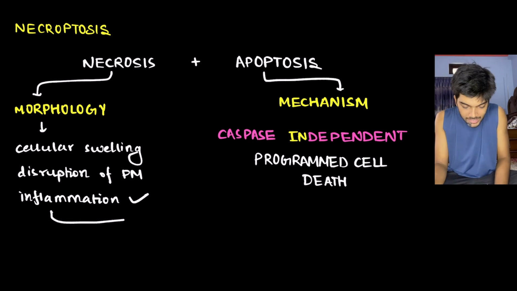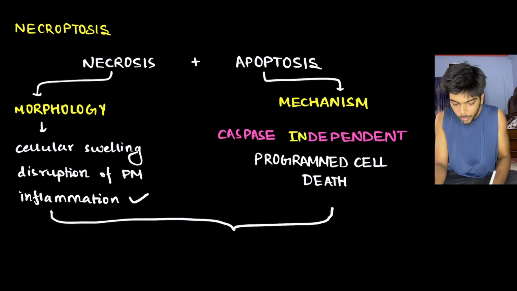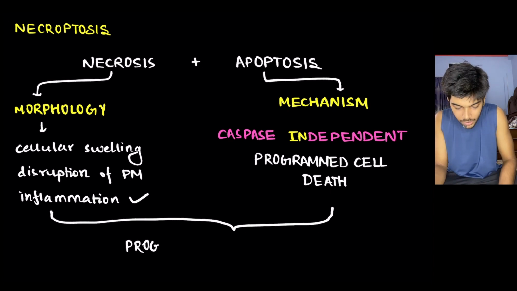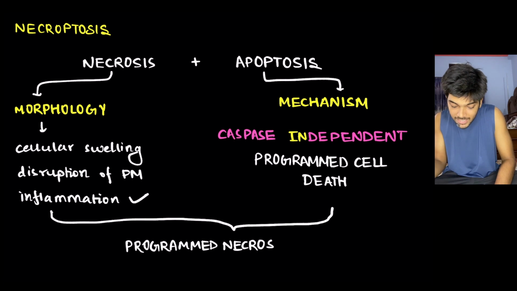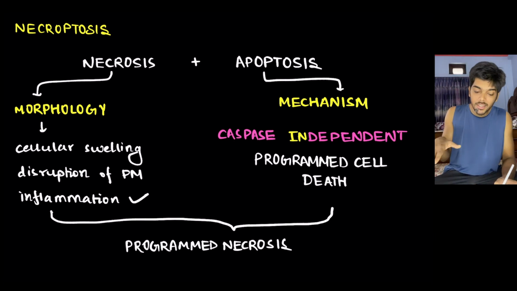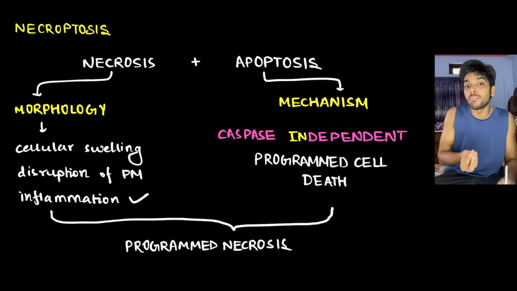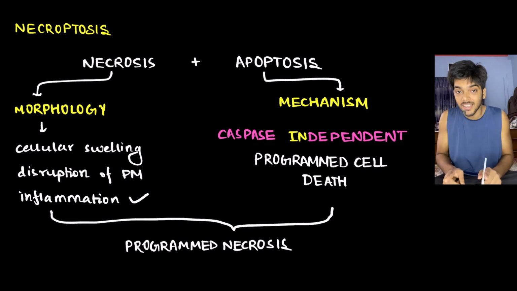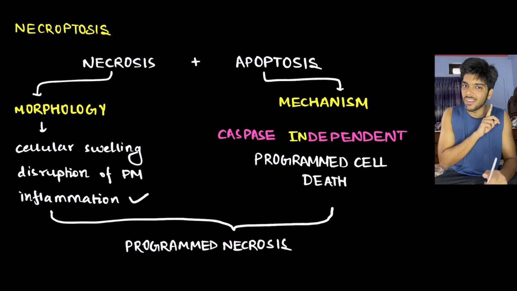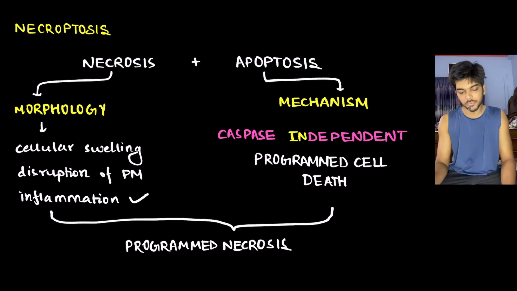So recently, or more appropriately, people use the term programmed necrosis for necroptosis. Because like necrosis, the morphological changes are seen in the cell as it goes through the cell death, and the mechanism is well programmed within the cell. So it is a programmed necrosis, which is independent of caspase.